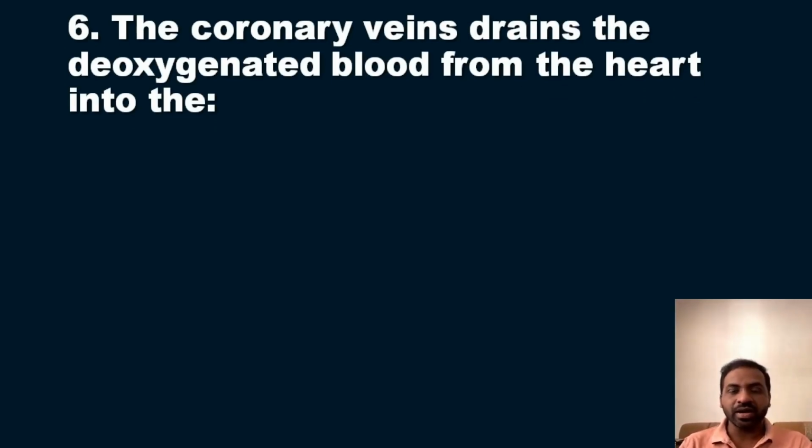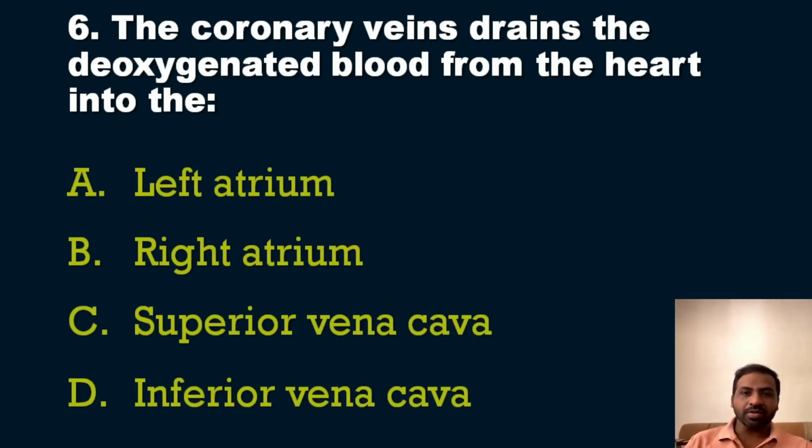This is from the cardiovascular system, and the question is: the coronary veins drain the deoxygenated blood from the heart into the dash. So the question is very clear. What is the answer? Just think about the anatomy of the heart, the blood supply and the venous supply of the heart. The coronary veins, the coronary sinus. Keep those things in your mind and see the options for the question.